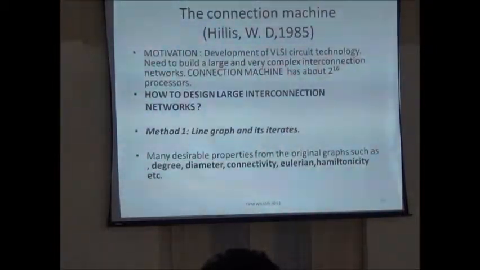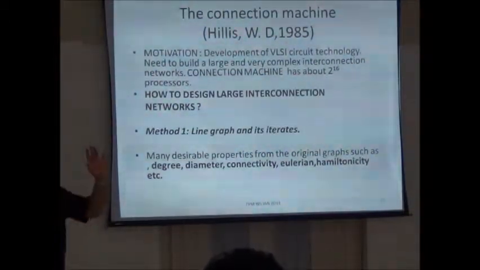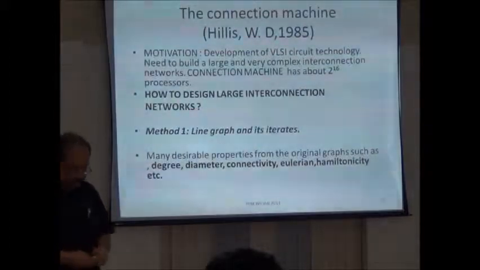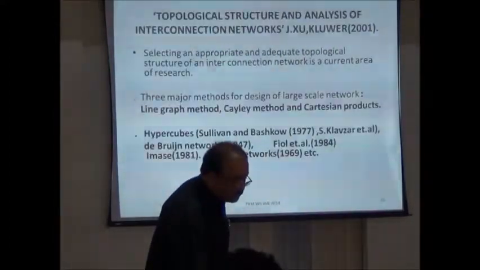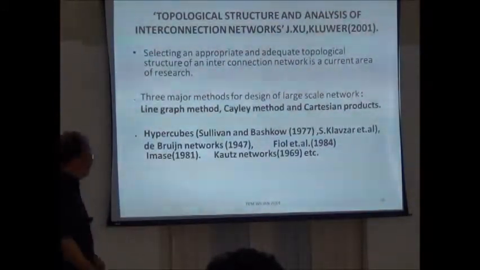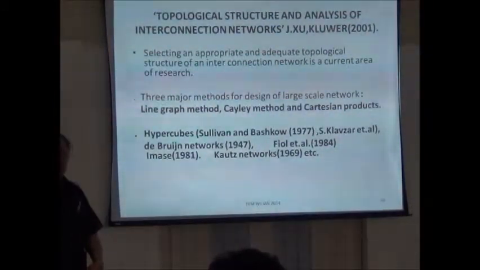I want all nice properties to be preserved by some operator. Again, the candidate is the line graph because it preserves them. You can study properties like degree, connectivity, Eulerian property, Hamiltonian property, etc., in comparison of the graph and its line graph. The three methods are the line graph method, the Cartesian product method, and the partition product.